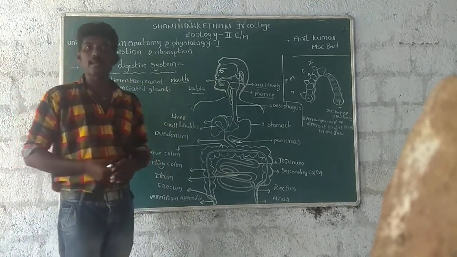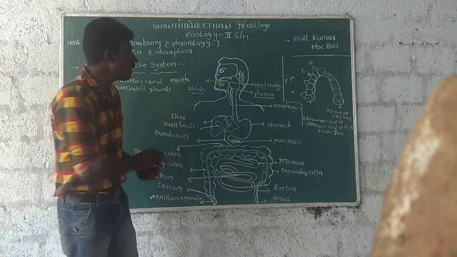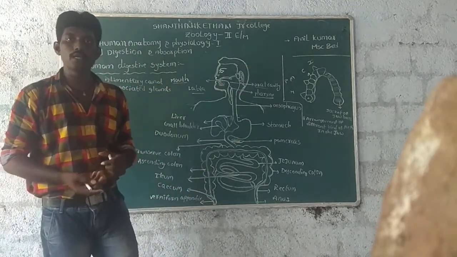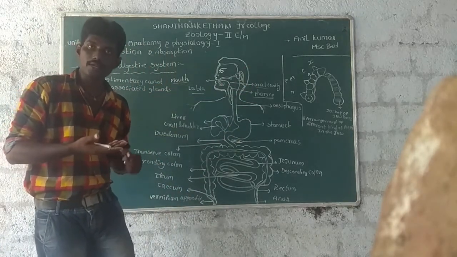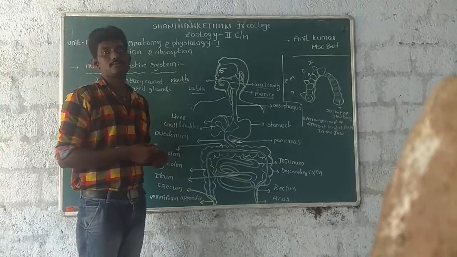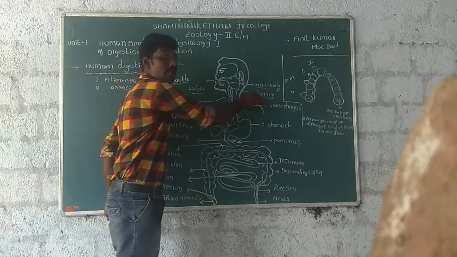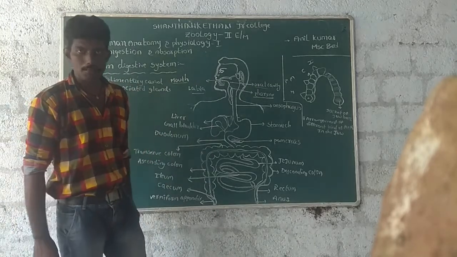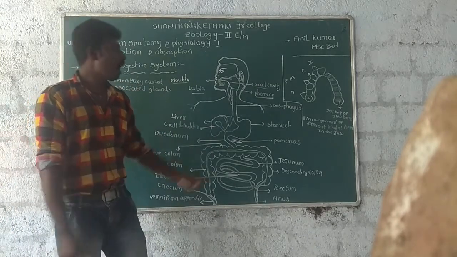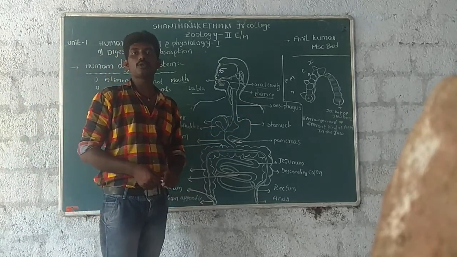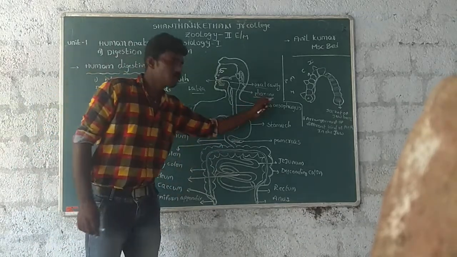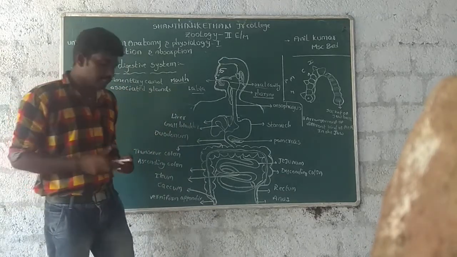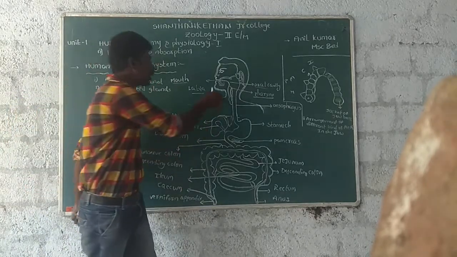The pharynx separates the ventral buccal cavity from the dorsal nasal chambers. It also separates chewing and breathing. Both are separated by the pharynx.